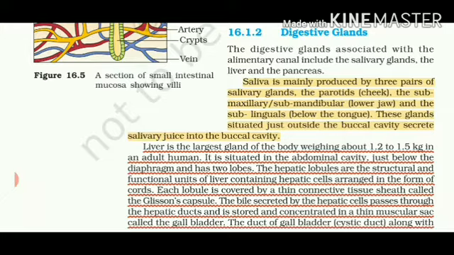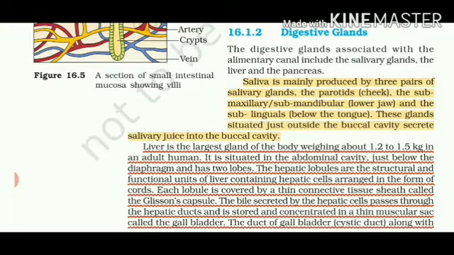There are 3 pairs of salivary glands, starting with number 1, parotids, that are present in the cheek. Number 2, submaxillary or submandibular, present in the lower jaw. And number 3, present below the tongue, called sublinguals. All of these secrete the same thing, called saliva or salivary juice, that contains salivary amylase. Another name for salivary amylase is ptyalin, P-T-Y-A-L-I-N. Saliva helps in the breakdown of sugar and converts it into maltose, which we are going to study in the next video lecture.